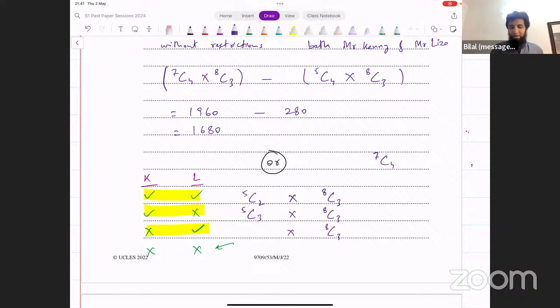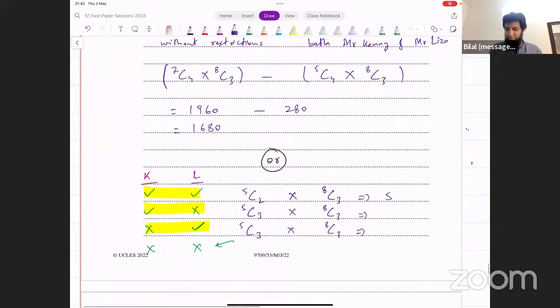Out of the remaining 5 people, the other 5 people, we have to select 3 more, right? Because we want a total of 4 adults. When you have these 3 cases, you find the number of combinations for each one of them, and then add them up together. So this would turn out to be 10 into 8C3. That's giving me 560 for the first case.